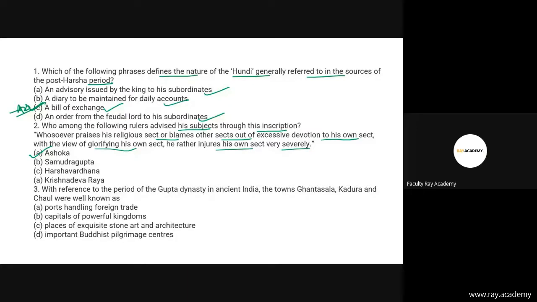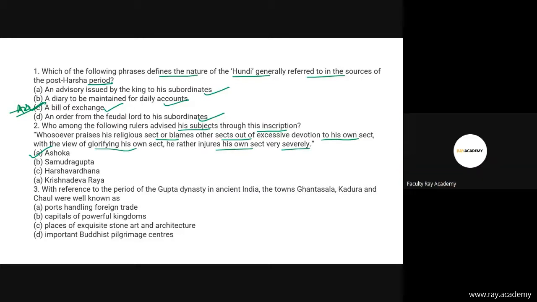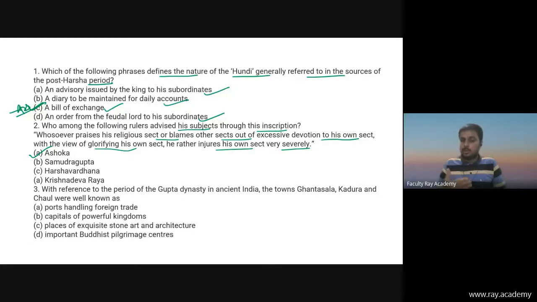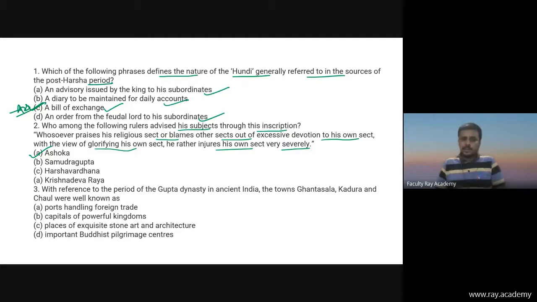Ashoka's edicts are mainly concerned with the reforms he instituted and the moral principles he recommended in his attempt to create a just and humane society. Friends, one such edict is: whoever praises his religious sect or blames other sects out of excessive devotion to his own sect, with the view of glorifying his own sect, he rather injures his own sect very severely. So the correct answer is Ashoka, as I have told you.